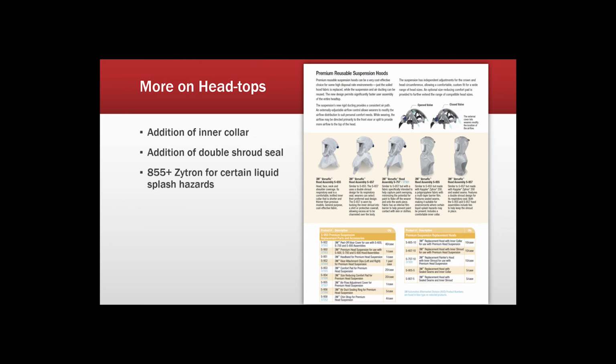Starting with the 655. This is the beginning of the knitted inner collar that again extends down to the inside of your protective wear, channels a bit of air down there, as well as provides a bit more robust protection. And you'll notice that in the assigned protection factor column as well.